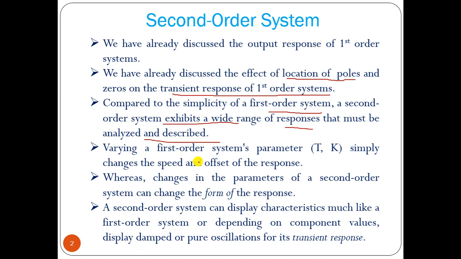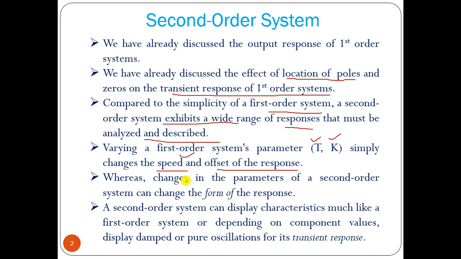By varying the parameters, that is the time constant T and the DC gain K, we can alter the speed and offset of the output response for a first order system.